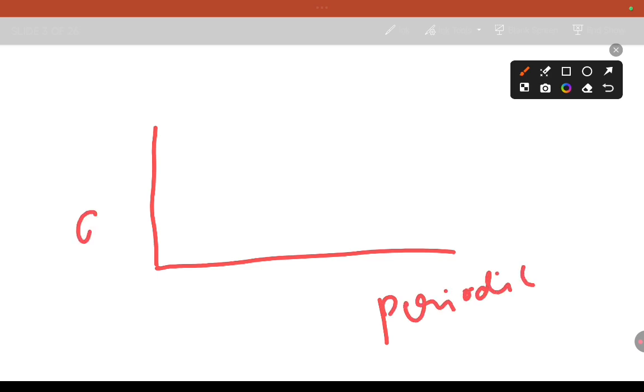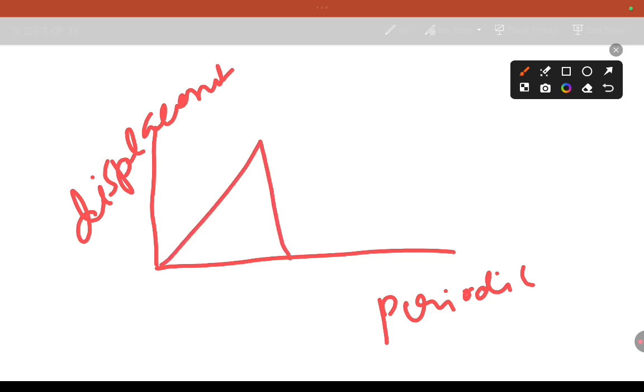Here it is about displacement. How do you represent periodic motion in the graphical method?